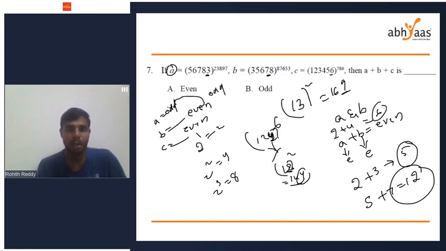Next, odd plus even. C is even and the previous sum is odd. Finally you will get an odd number only. A to the power of a is odd, b is even, and c is even. If you add this odd number and even number, it will be an odd number only. Is it clear?